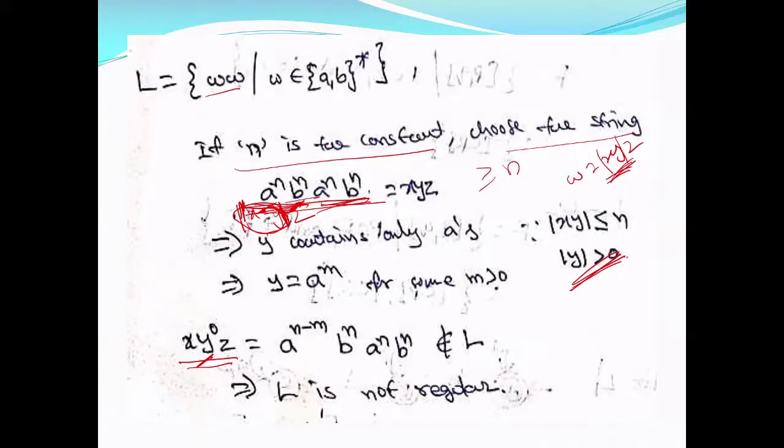What is possible? By removing y, you can remove only a's, or if y contains only b's, you can remove only b's. The number of a's or b's or both will decrease in this second part, which does not belong to L. Some a's or some b's are decreased, so it does not belong to L. In any case, x y power 0 w does not belong to L, and hence your L is not regular.